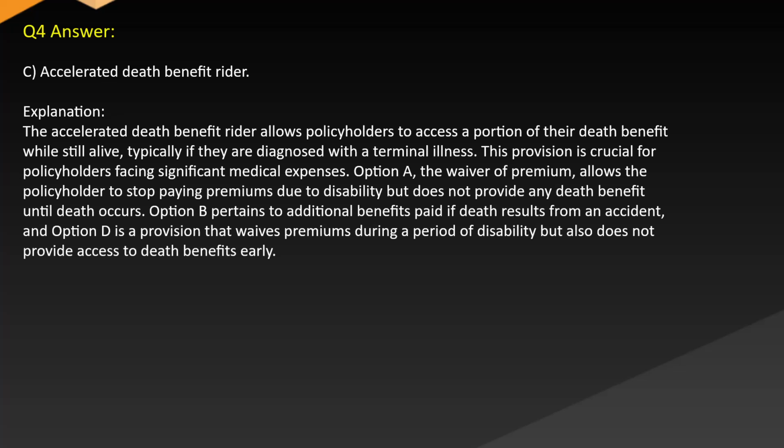Option A, the waiver of premium, allows the policyholder to stop paying premiums due to disability but does not provide any death benefit until death occurs. Option B pertains to additional benefits paid if death results from an accident, and Option D is a provision that waives premiums during a period of disability but also does not provide access to death benefits early.